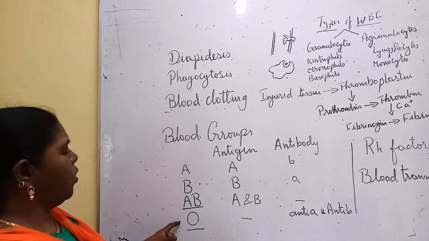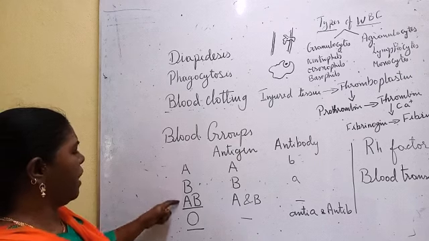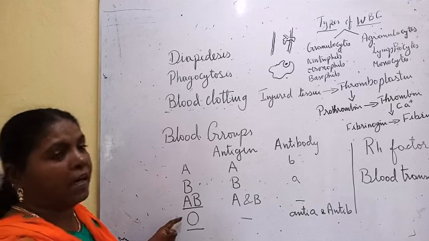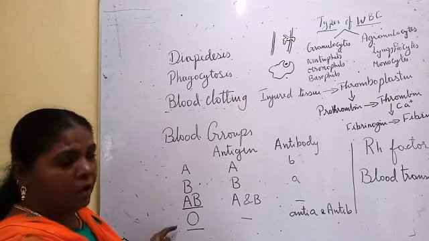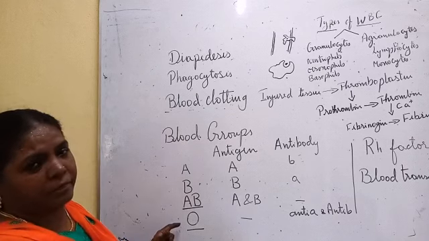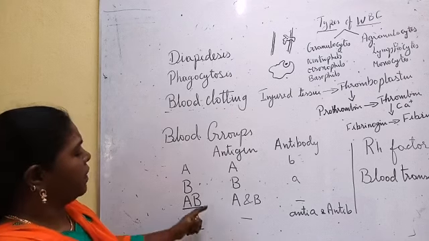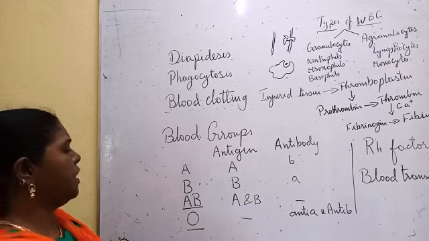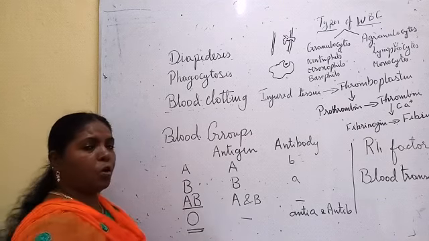Blood group O can be given to any blood group: A, B, AB. All these can receive O group blood. If they are positive, it should be O positive. If they are negative, it should be O negative. Since blood group O is given to all four blood groups, it is called the universal donor.